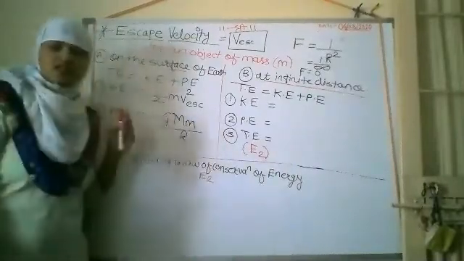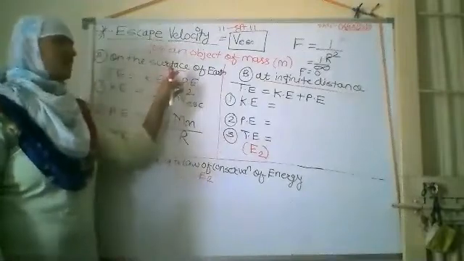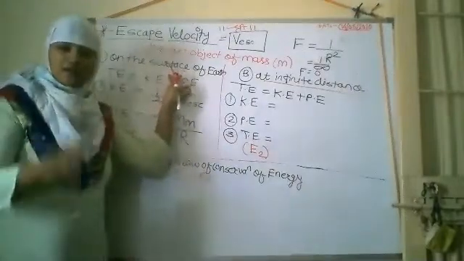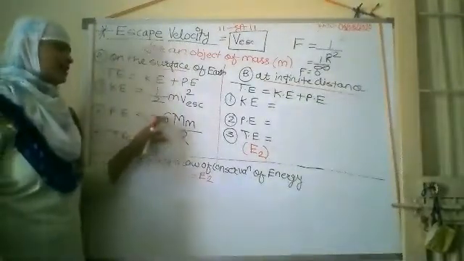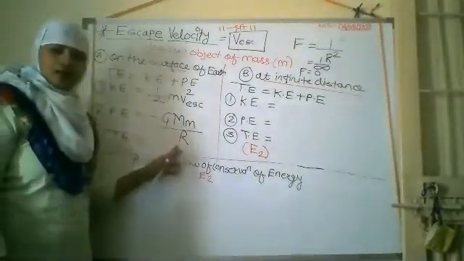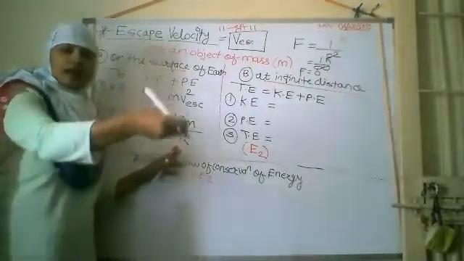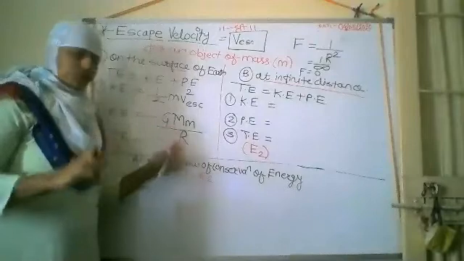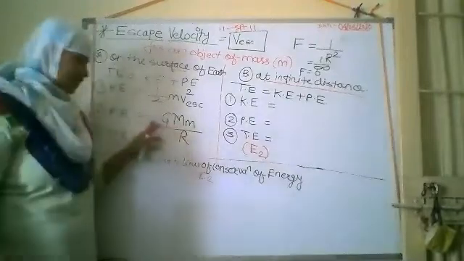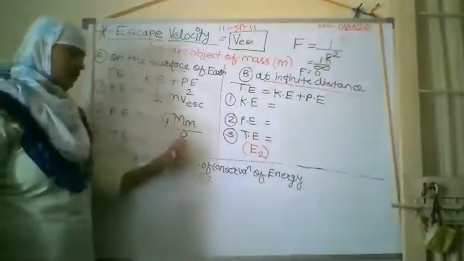Here we don't take plus h, because the object is on the surface of the earth. That's why we are considering minus GMm upon r. Meaning the object has reached just some height which is very, very small compared to the radius of the earth, near the earth surface.